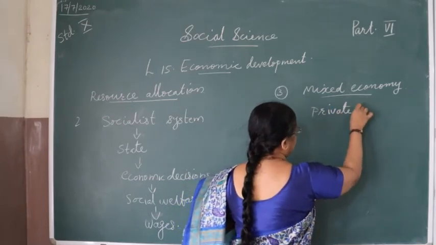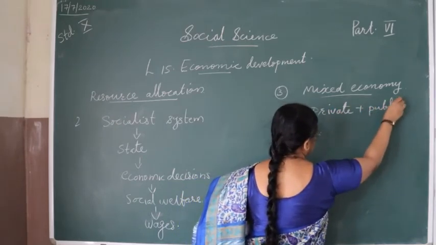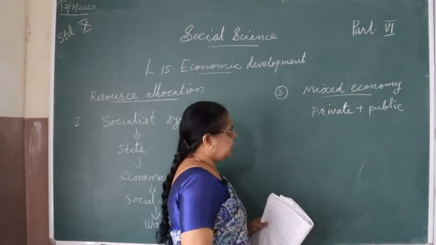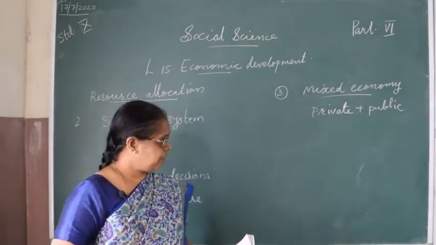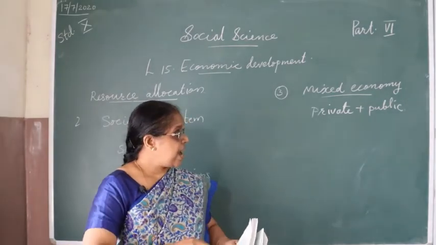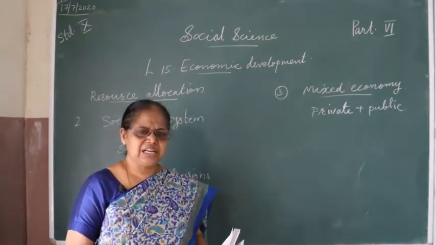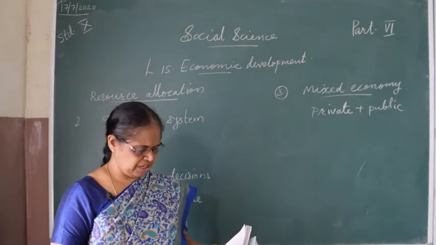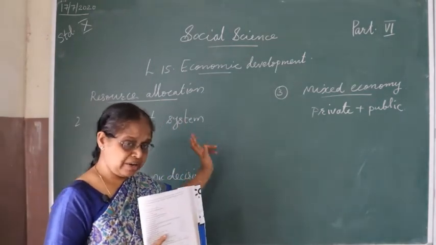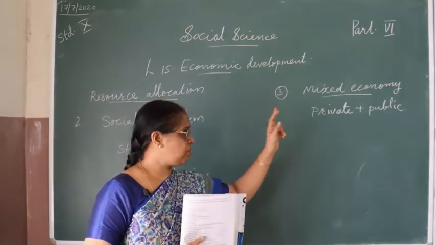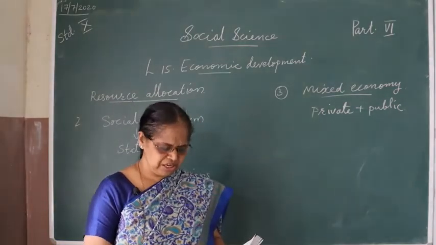In some areas, they are given to private parties or private entrepreneurs, and the main or key areas are under the control of the government. So both the good elements of market mechanism and socialist system are adopted in this mixed system.